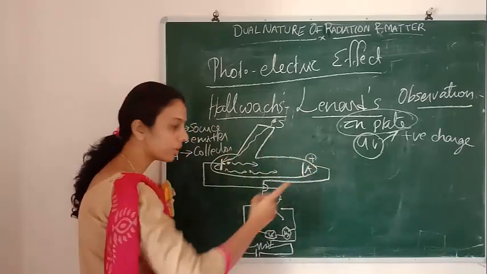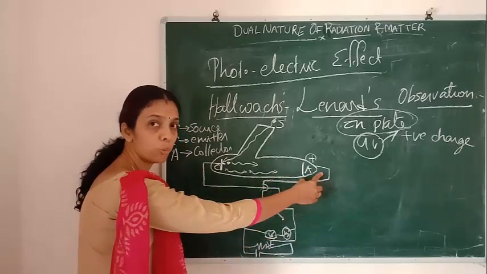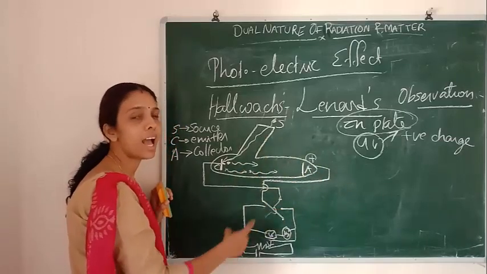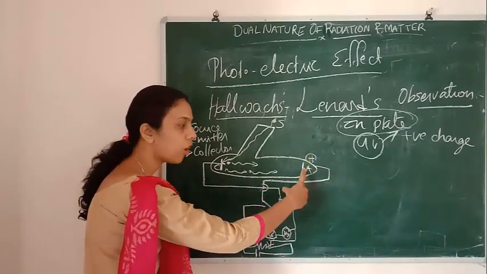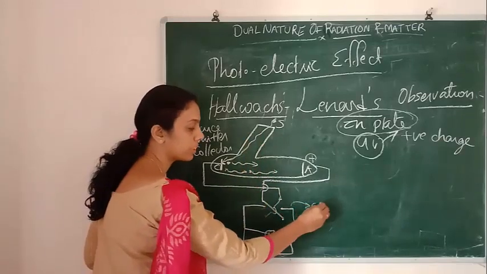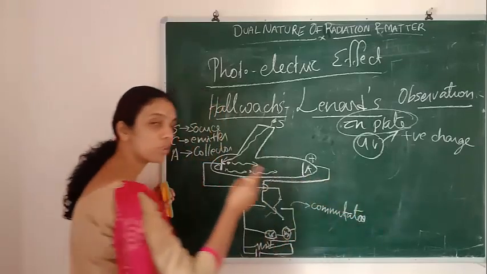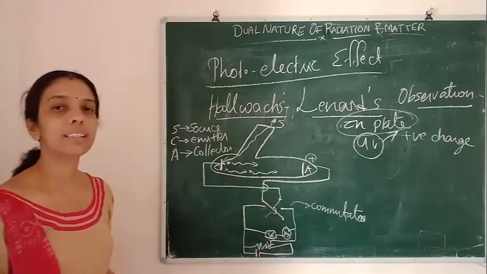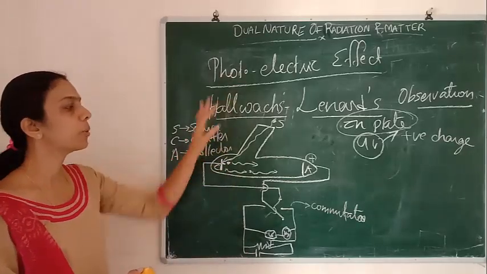If we want to make it more positive, we can adjust the voltage and make it more positive. If we want to make it negative, again we adjust the voltage and vary the potential. The polarity of the plates can be adjusted using this commutator arrangement. The commutator is used to change the polarity of the circuit. Understood? This is the experimental setup for the photoelectric effect.